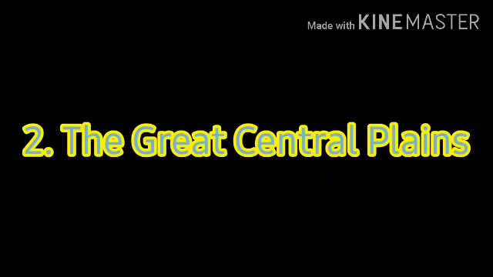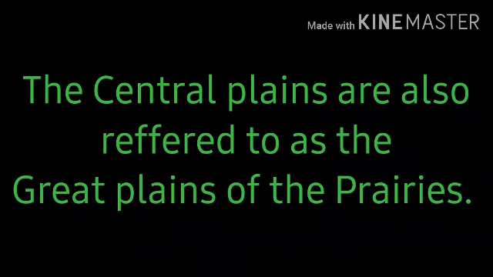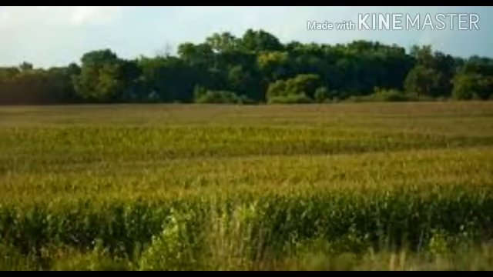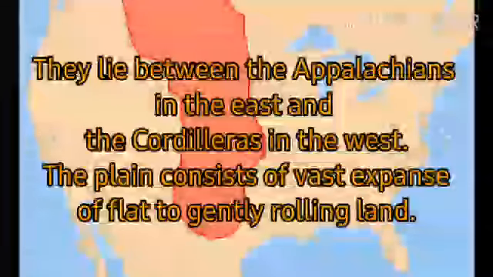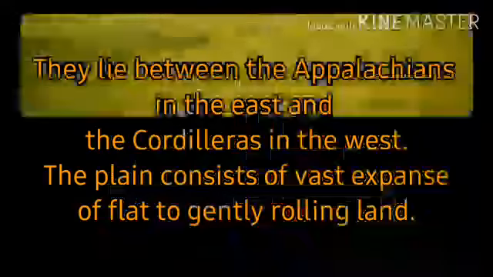Now let us see the second major physical division, the Great Central Plains. The Central Plains are also referred to as the Great Plains or the Prairie. Prairie means a very large area of flat land covered in grass with few trees. They lie between the Appalachians in the east and the Cordilleras in the west.